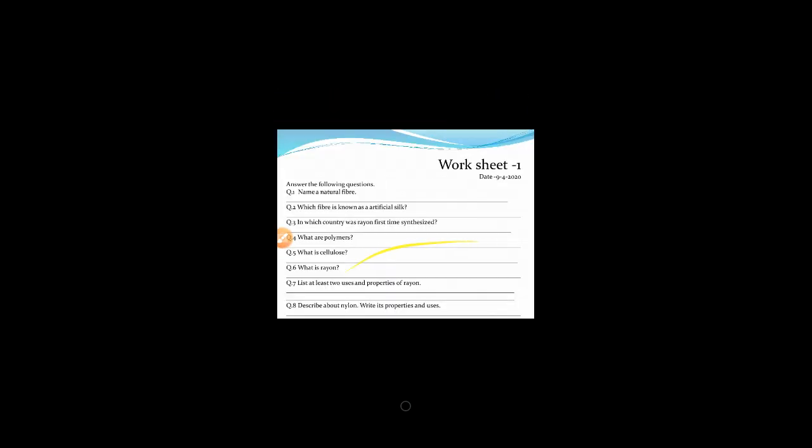Okay. Now I already sent you the worksheet number 1 related to this PPT. So we can see the worksheet also. Name a natural fiber. You can write down any one name of a natural fiber. So we can write here wool, silk, any one we can write here. Okay, which fiber is known as artificial silk? Just now we have studied that, rayon.